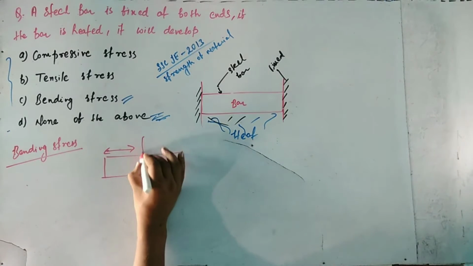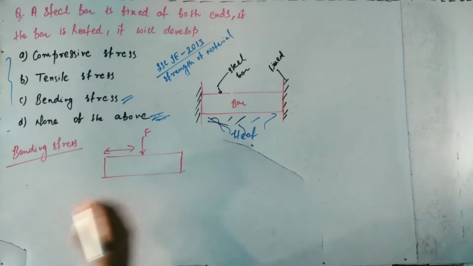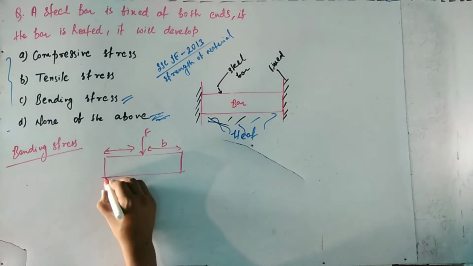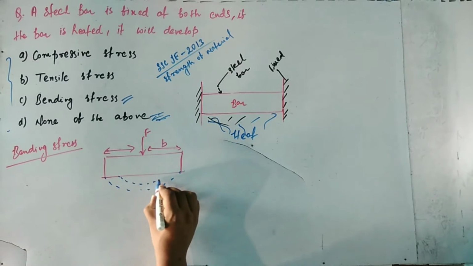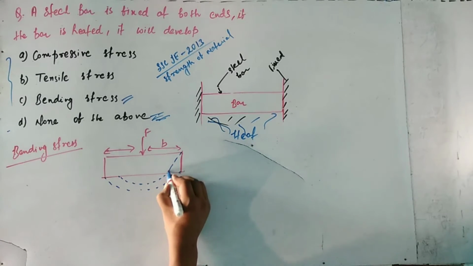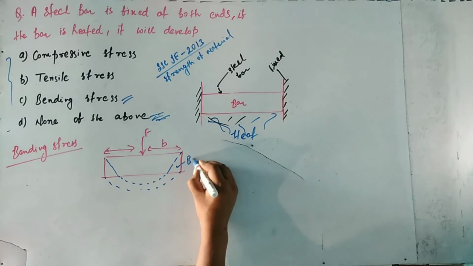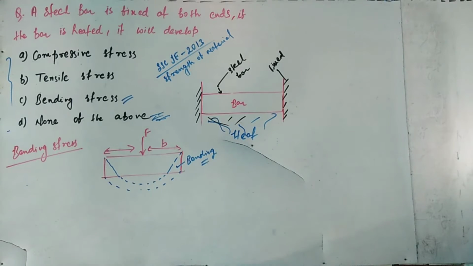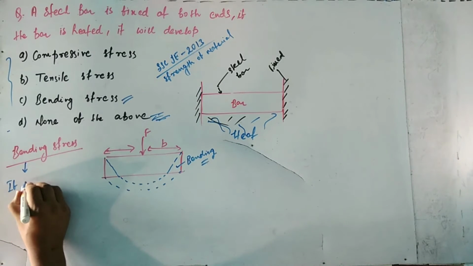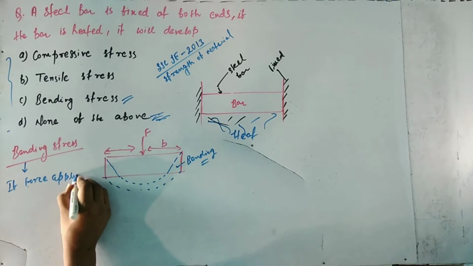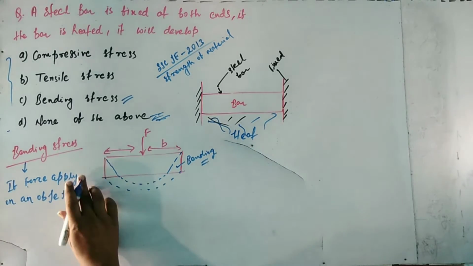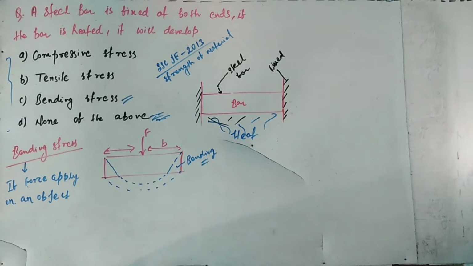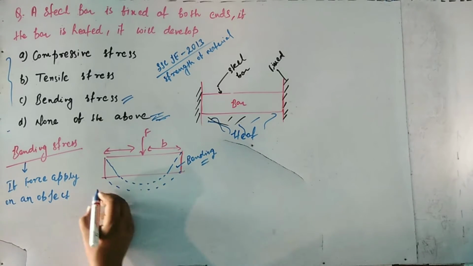What is bending stress? Suppose we take a bar and at one point, or more than one point, we apply a force on the bar at a certain distance. When we apply the force, bending of the bar takes place, and the stress produced in the bar due to this bending is called bending stress.